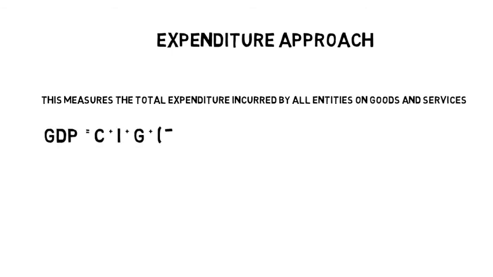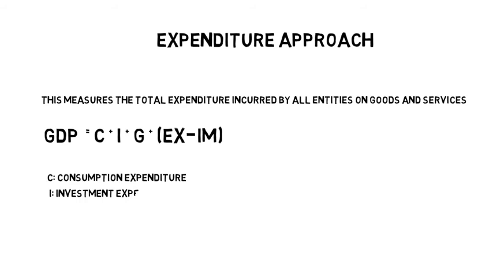Now the next one is the expenditure approach. It is totally opposite of the income approach. It measures the total expenditure incurred by all the entities on goods and services. It is the addition of consumption expenditure, investment expenditure, government expenditure and net exports.